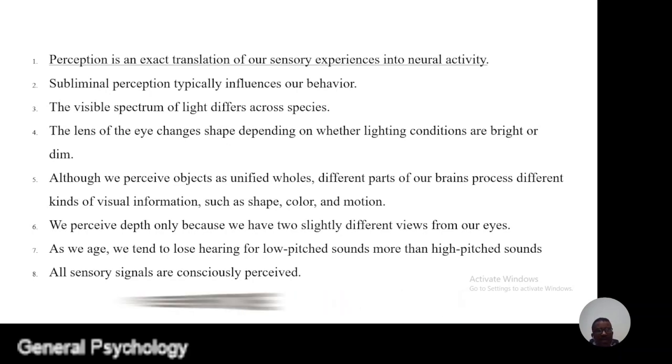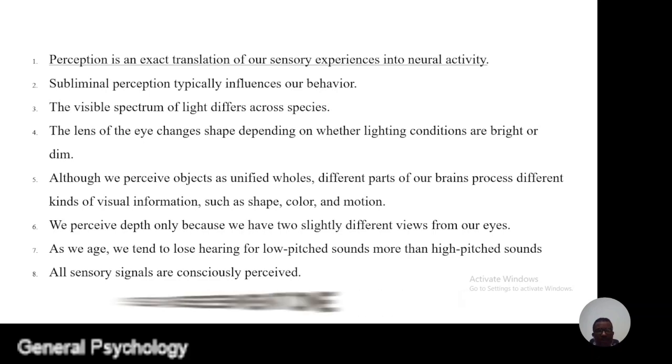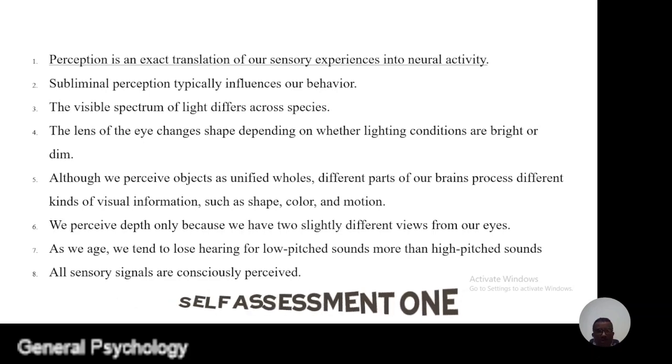Number 4. The lens of the eye changes shape depending on whether light conditions are bright or dim. Question number 5. Although we perceive objects as unified wholes, different parts of our brains process different kinds of visual information, such as shape, color, and motion.